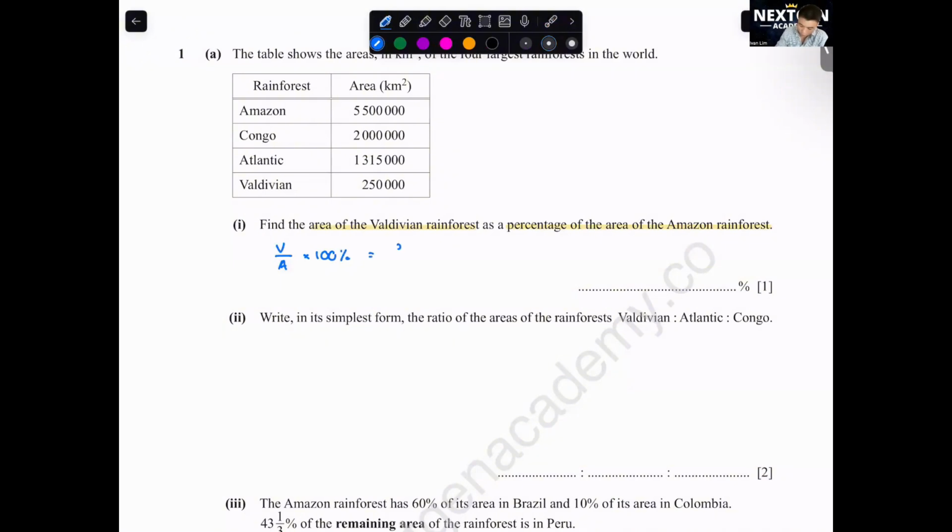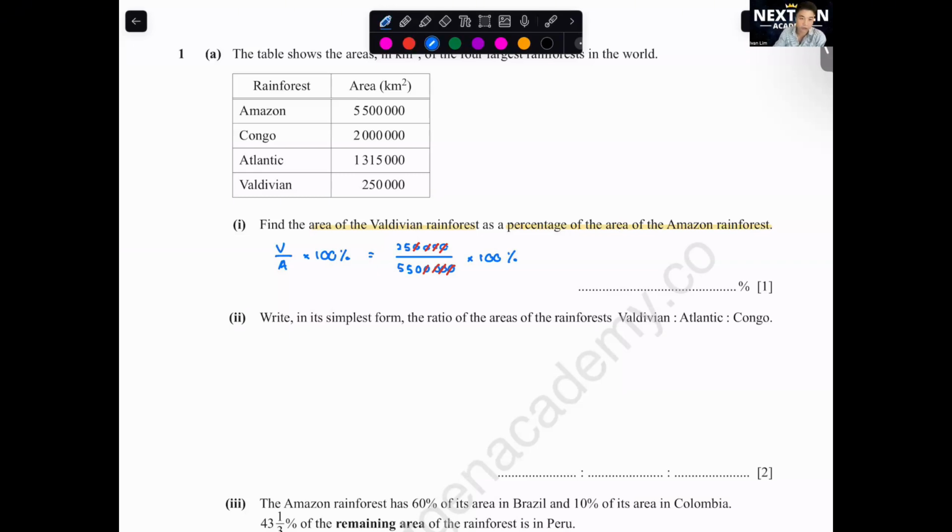Valdivian is 250,000 over Amazon 550,000. Be careful on the 0 here. We times 100%. If you want to simplify it first, also can. Just type this into calculator because you all have full access to calculator.